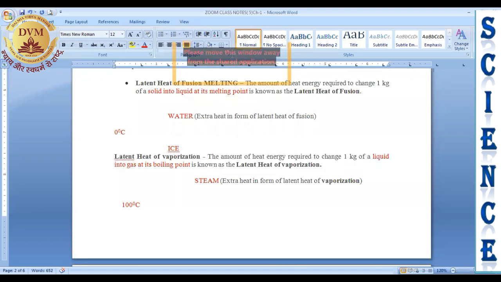Latent heat of vaporization means the amount of energy required to change 1 kg of a liquid into gas at its boiling point. So the liquid is changing into gas at its boiling point, and the heat required for that is known as the latent heat of vaporization.